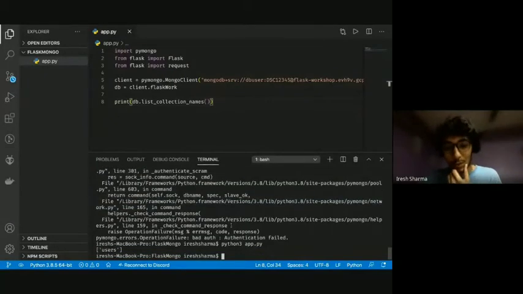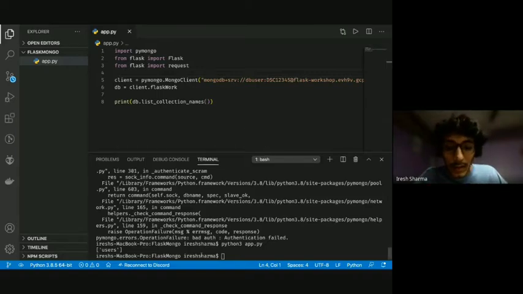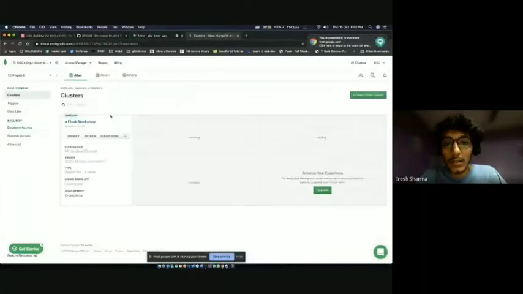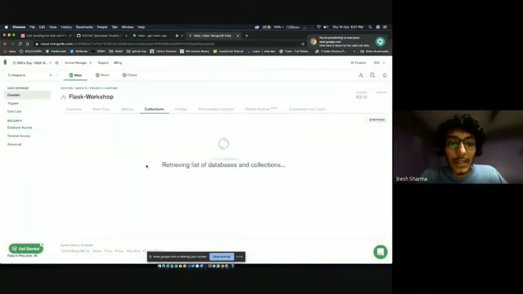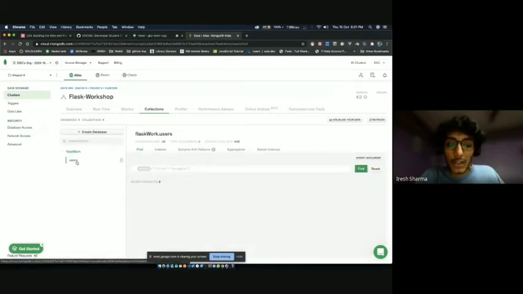Oh, okay. So I don't know what happened. It just worked automatically. I think maybe I hadn't saved the app.py file, and that's why it wasn't taking. Yeah. So since I didn't save the file, it wasn't taking the new password. But okay, we are connected now, and as you can see, we got users printed. And if I go to my database, go to my UI, and if I go to clusters and collection, you can see we have a database called Flask Work, and we have a collection called users.